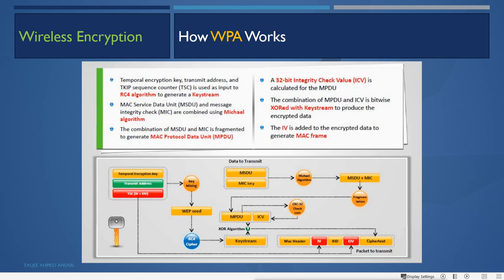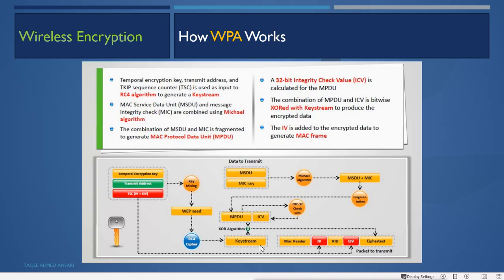to the RC4 algorithm to generate the key stream. So it uses all these things with the mixing key, and with everything it becomes what? The WEP seed, and then it will use the RC4 algorithm to cipher it and generate the key stream, and this key stream is going to be used to encrypt the data.